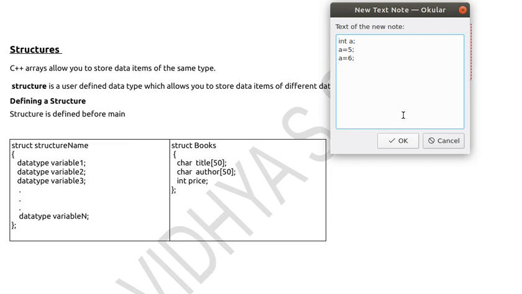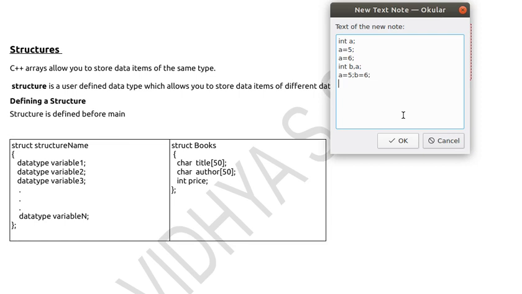Suppose I want to store 6 and 5 and access both. What I can do is declare two variables: a, comma, b, that is again I am declaring another variable. I can put the value 5 in a equal to 5, and the value 6 in b equal to 6, so that I can access both the values. By printing a, I'll get the value 5. By printing b, I'll get the value 6.